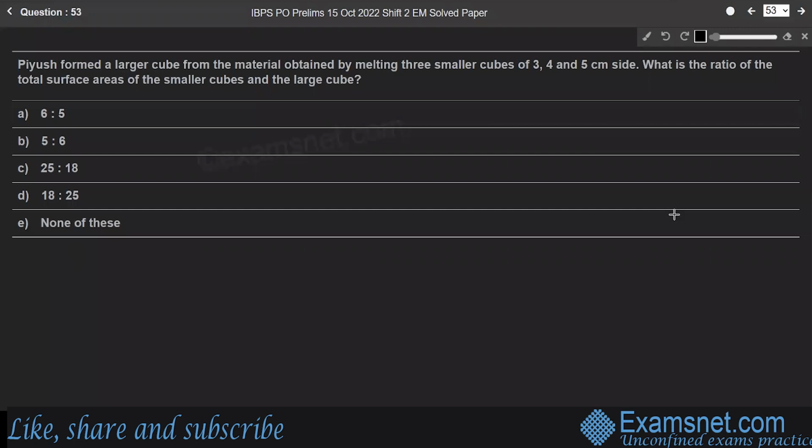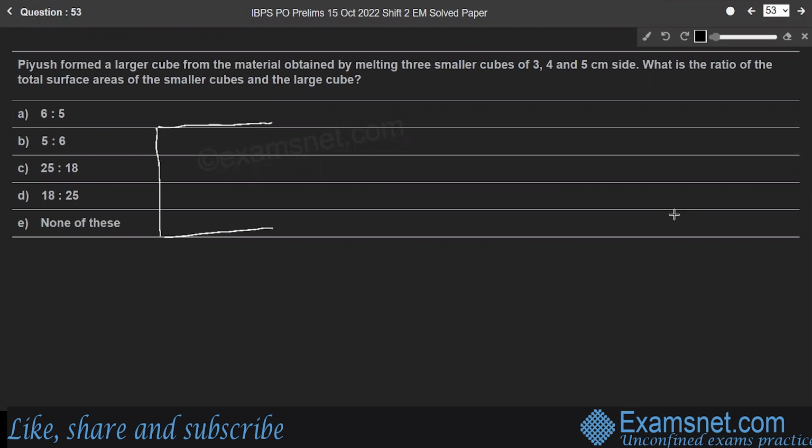Question 53. Piyush formed a larger cube from the material obtained by melting 3 smaller cubes of 3, 4 and 5 centimeter side. What is the ratio of the total surface areas of the smaller cubes and the larger cube? So here, Piyush formed a larger cube by melting 3 smaller cubes. So let us consider a larger cube, right?